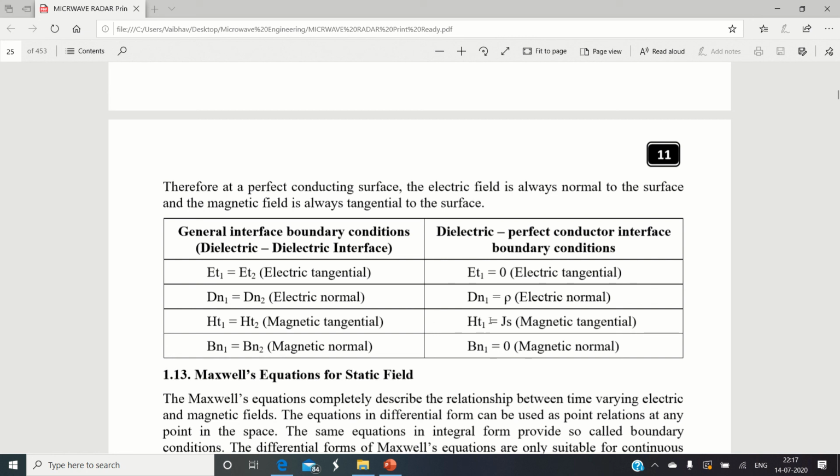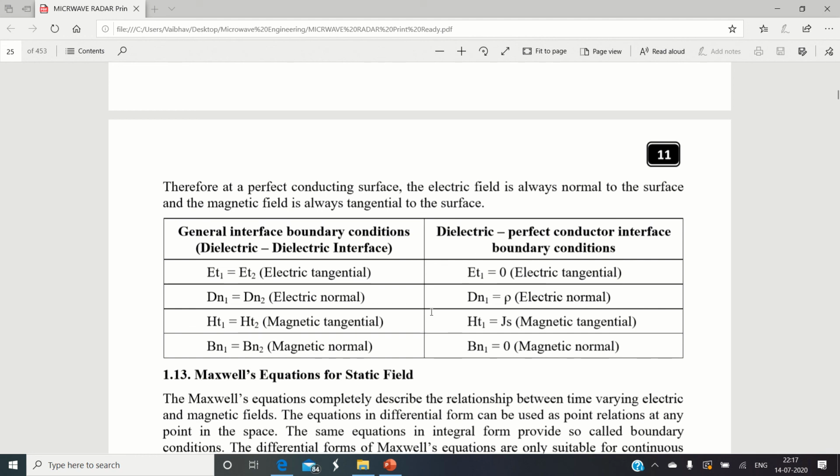The third equation, the magnetic tangential component, is going to be the same as the surface current, and there is no magnetic normal field component in the conductor. So these equations are generalized for the dielectric to dielectric interface, and they are modified when I replace the second dielectric medium with a conductor.